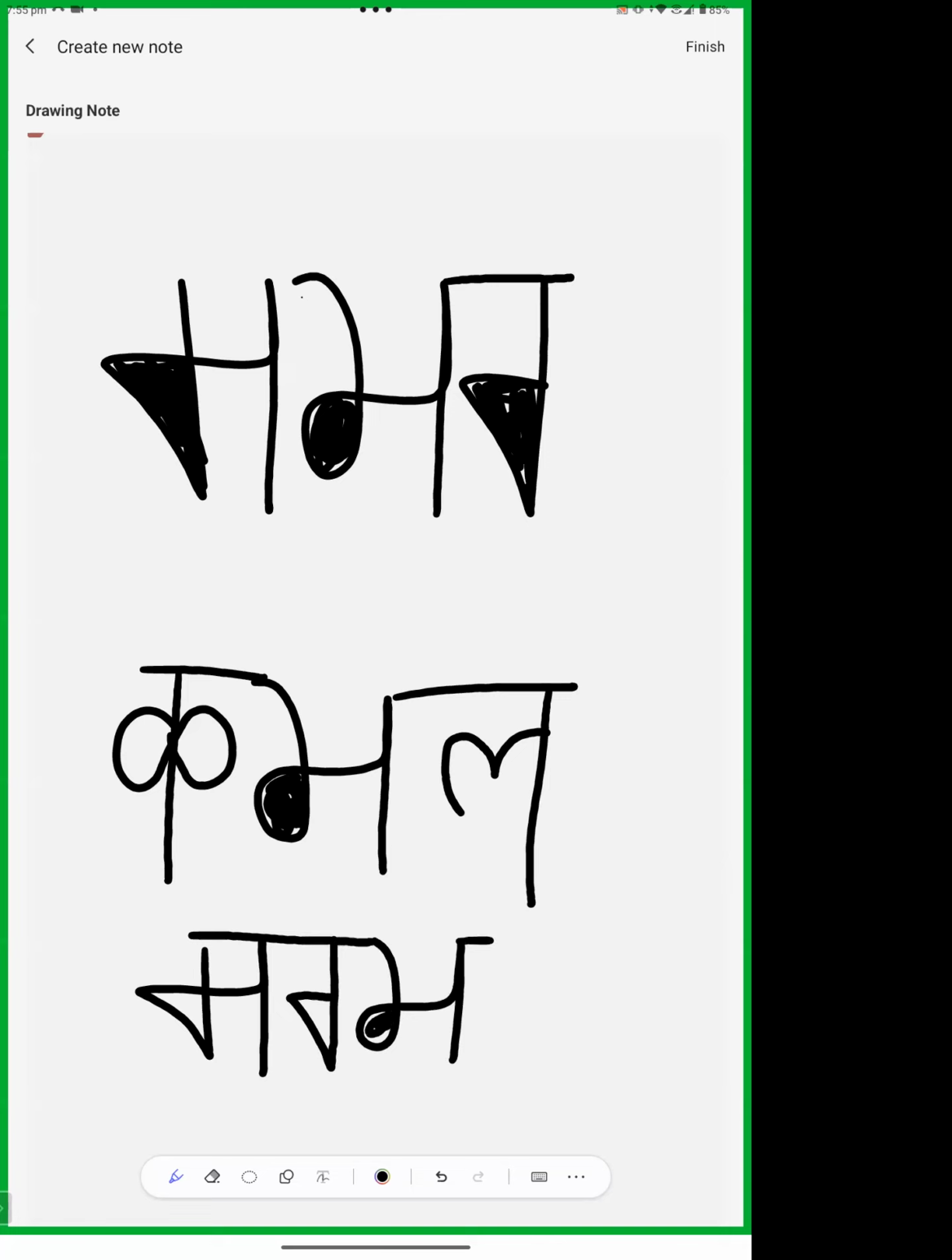What is this? Write fast in the chat box. I want to see everybody's response. What is this letter? Sharama. So now you have to make the words like this.